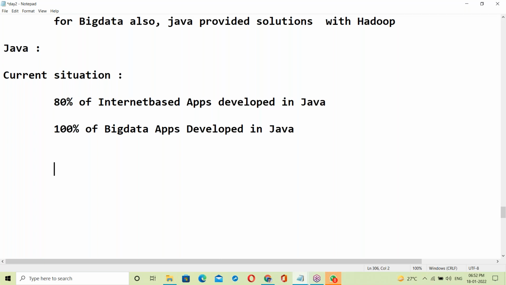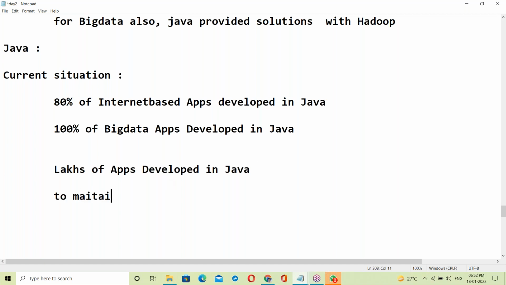Lakhs of applications are developed in Java. I'll explain the future, just wait for that.